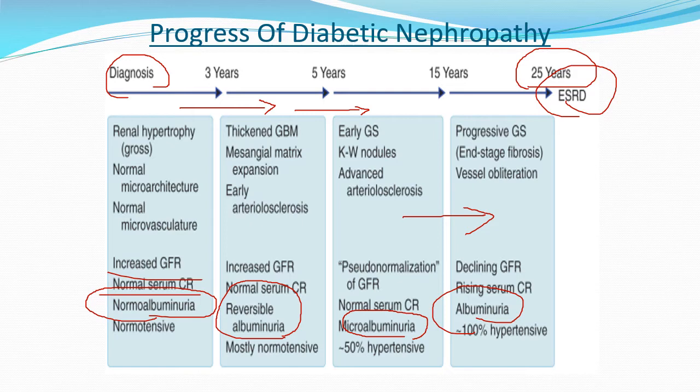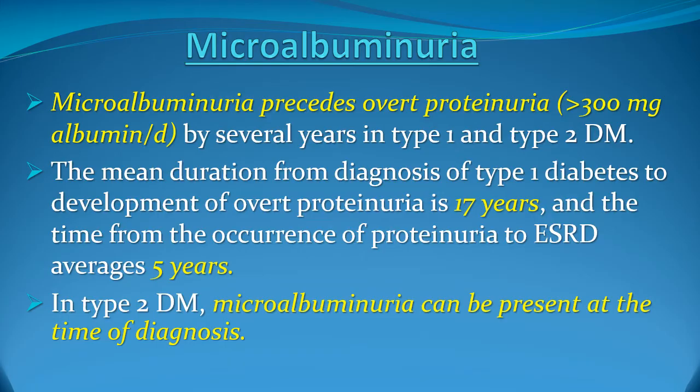But since type 2 diabetes, in many cases, is entirely asymptomatic, a few patients might present initially with evidence of microvascular complications, which is diabetic nephropathy. In other words, sometimes patients who are newly diagnosed with type 2 diabetes might have evidence of diabetic nephropathy.